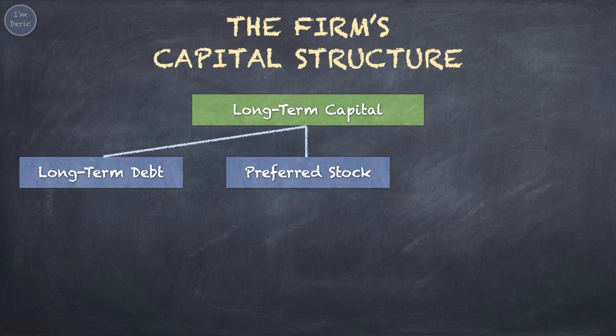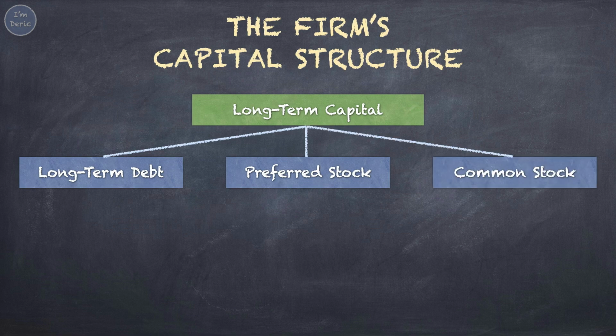Second, preferred stock. This is a form of equity. Preferred stockholders are a special group of investors who have special privilege compared to common stockholders. Preferred stockholders will receive dividends before the common stockholders. If the company doesn't pay preferred stock dividends, it is not allowed to pay common stock dividends as well. In the case of bankruptcy, the company will have to sell the assets and pay the preferred stockholders first. Only then can it pay the common stockholders. In short, we say preferred stockholders have a higher claim to dividends or asset distribution than common stockholders.